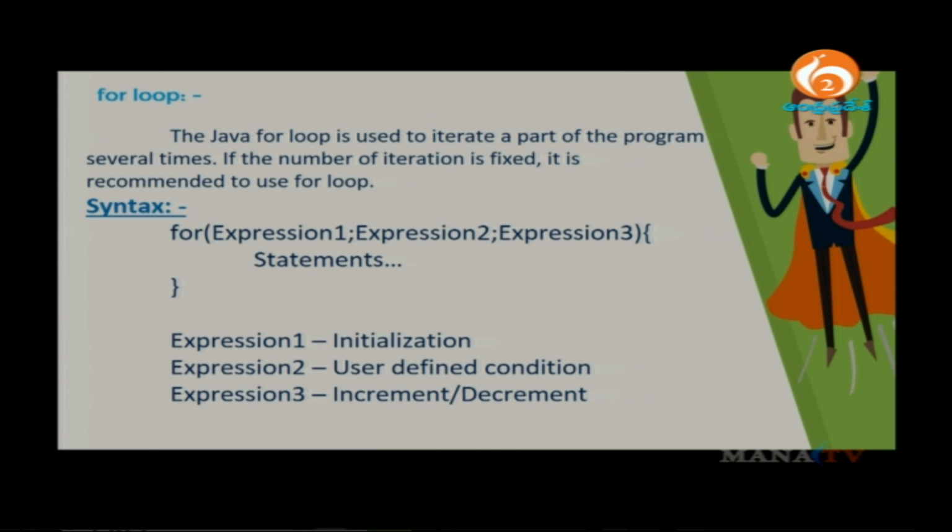In this for loop, three expressions are defined: expression 1, expression 2 and expression 3. Expression 1 is for initializing the variable, expression 2 is the user defined condition, and expression 3 is increment or decrement. Please write the syntax for the for loop.